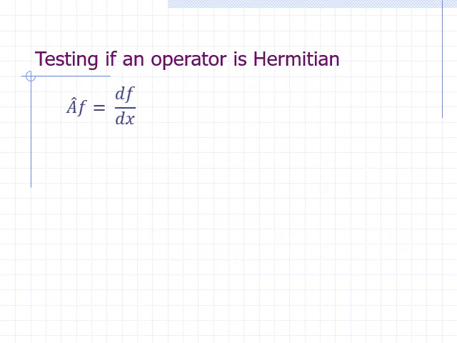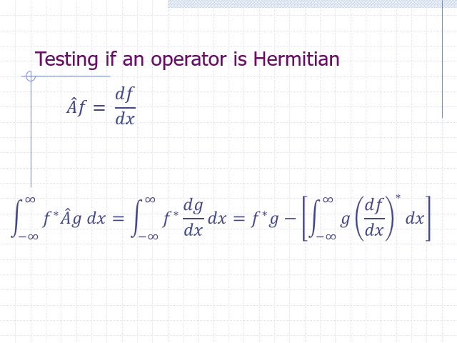If operator A yields the derivative of the function it is applied on, is it Hermitian? Let's apply A on an arbitrary function g, multiply by the complex conjugate of arbitrary function f, and integrate over all space, which in this case is from x equals negative infinity to x equals positive infinity. Based on the definition, we can replace A hat g by the derivative of g with respect to x.